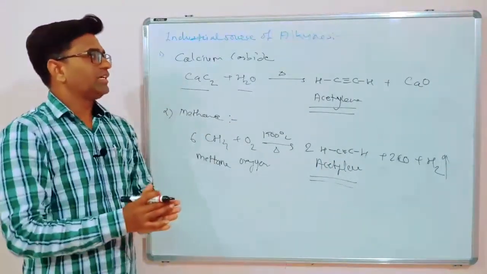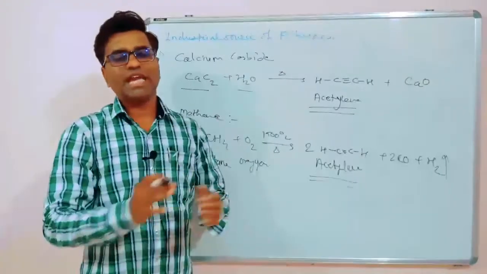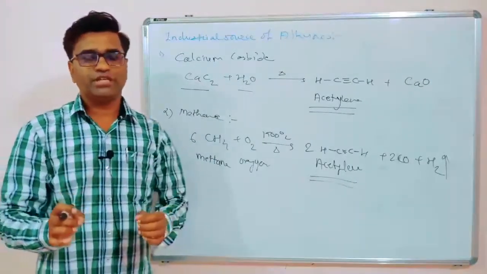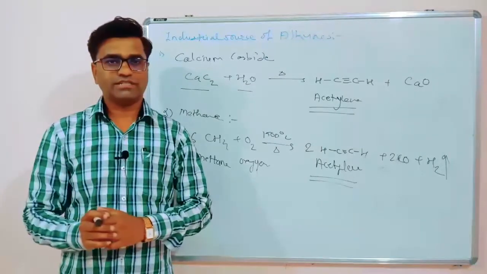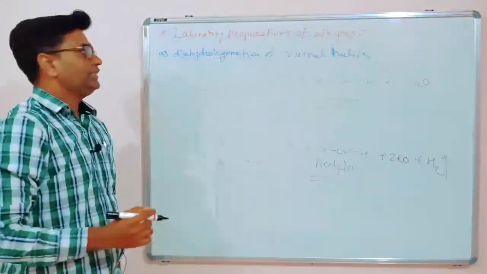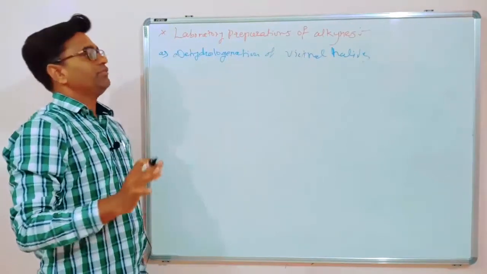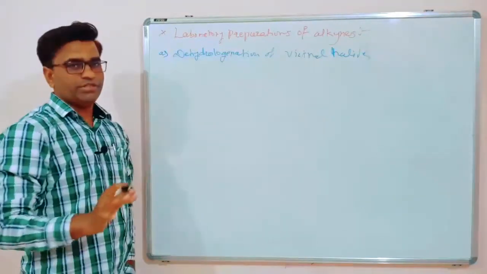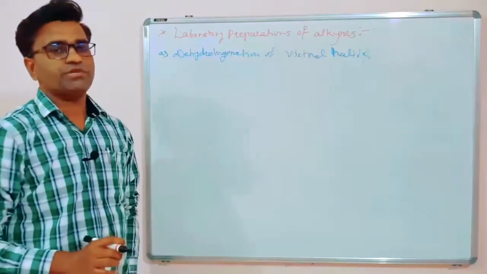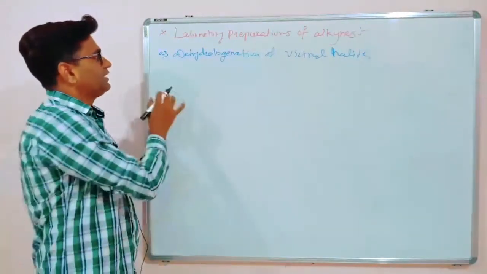So apart from these industrial sources, acetylene can be synthesized in the laboratory also by using some reactions. Now those reactions we will learn. Hello friends. Apart from the industrial sources of alkynes, we can prepare alkynes in a laboratory also. So these are the laboratory preparations of alkynes. The first method we will learn, that is